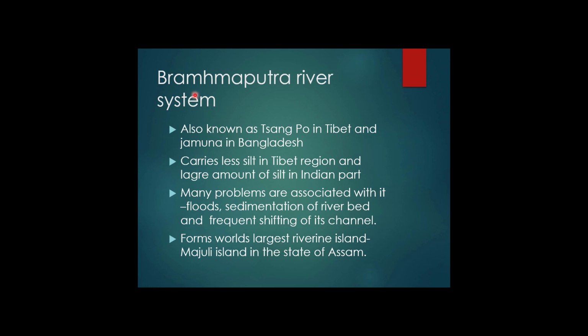Now we come to the Brahmaputra river system, and it is known as Sangpo in the Tibetan part of China and Jamuna in Bangladesh. It carries less silt in the Tibetan part because of the dry climate in these areas, and due to this dry climate, a less volume of water is carried in its channel.